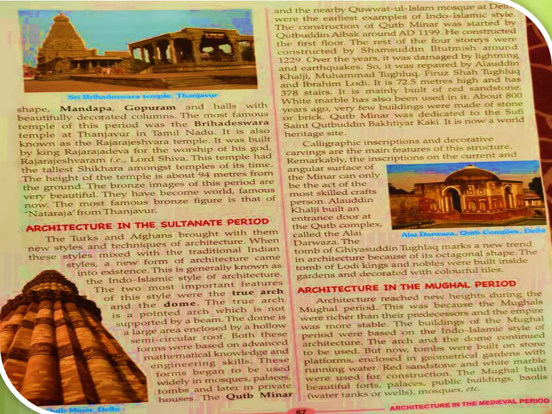Both these forms were based on advanced mathematical knowledge and engineering skills. And these forms were widely seen in mosques, palaces, tombs, and later on in private houses also.